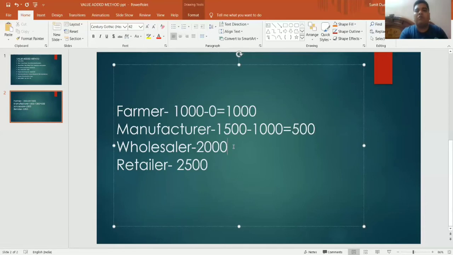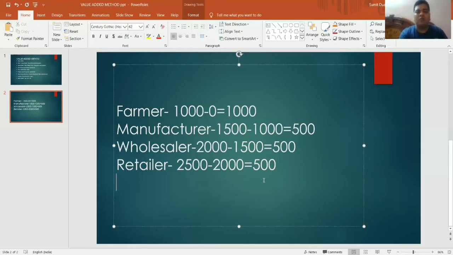Similarly, the contribution of wholesaler: he has sold for 2000 and purchased for 1500. So the contribution of wholesaler is also 500. And when I talk about the retailer, the contribution of retailer here is equal to 500. So the value addition by farmer is 1000, value addition by manufacturer is 500, wholesaler 500, and retailer 500.